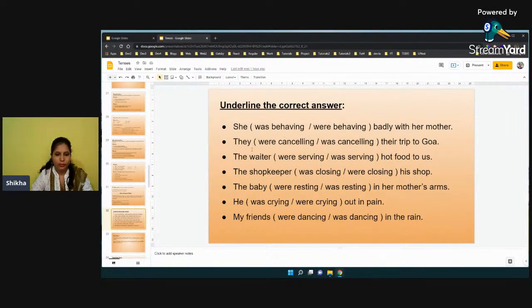Yeah, they were canceling or was canceling their trip to Goa. Here they is a plural third person pronoun, right? So we have to use were. They were canceling their trip to Goa. So in the same way we are going to do all these questions. You have to check whether the subject is plural or singular, and accordingly you have to use was or were.